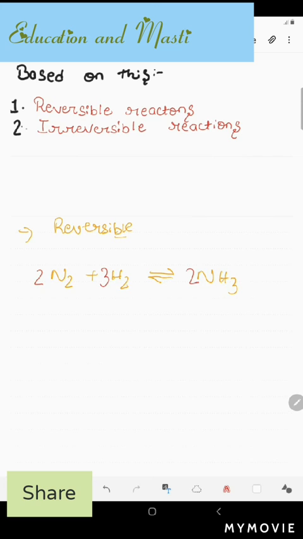Now let's see. This one is also a gas and this one is also a gas. This is an example of a homogeneous reaction, but we have to find here that this one is a reversible reaction as the arrow indicates. We can again reverse the situation. We can change ammonia back to nitrogen and hydrogen. So clear? Now let's move on to the irreversible reaction.